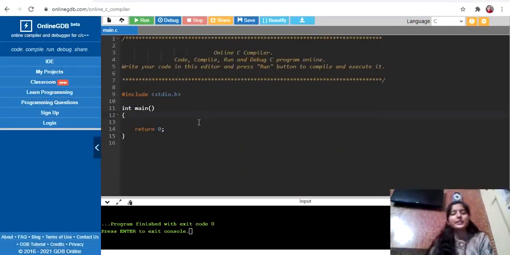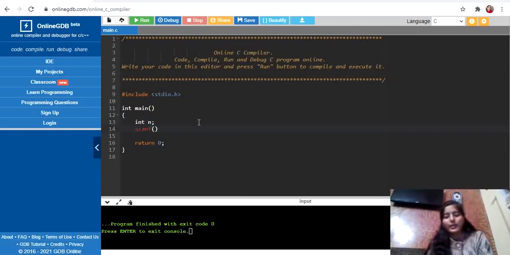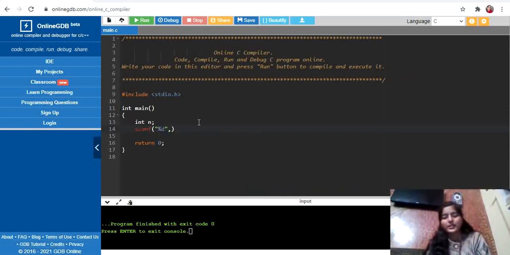So as I have discussed the approach, now I will show you how to practically implement it. First take an integer n, which denotes the input taken from the user. As it is of integer type, I'm putting %d with &n, right? Here we have to check if n is greater than 5 and n is less than or equal to 20.